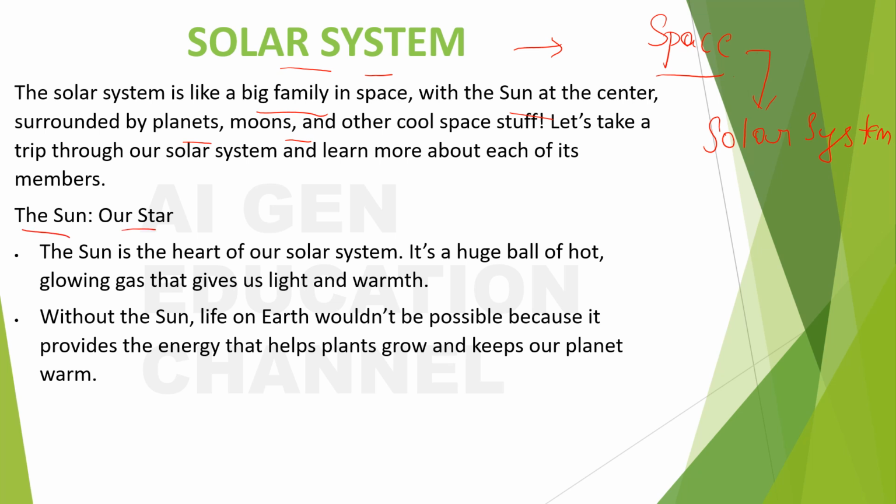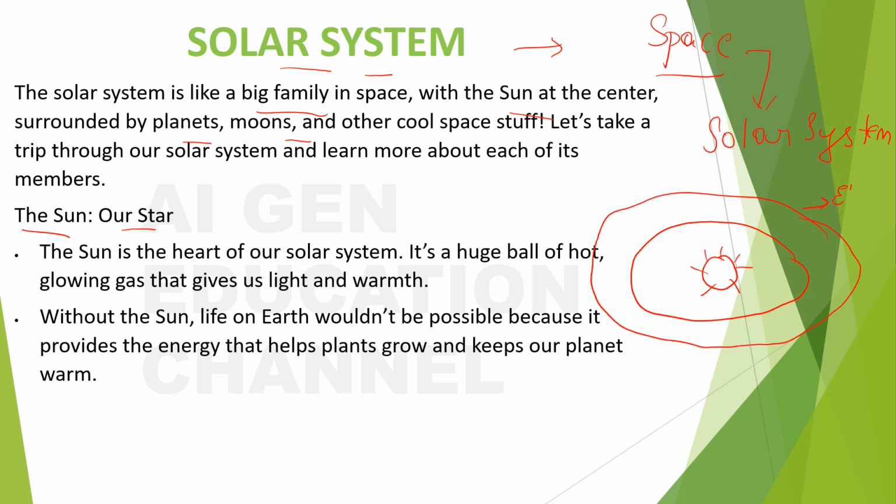You all know, right? The sun will be in the middle, in the center of the solar system, and all the planets will be orbiting the sun in elliptical orbits. What are these orbits? Elliptical. Elliptical is the shape of the orbit. Orbits are not of circular shape. They are elliptical. This is the elliptical shape. Okay, so the sun and elliptical orbits. Planets will be moving around the sun, revolving around the sun in these elliptical orbits.